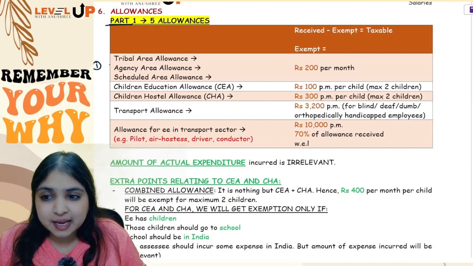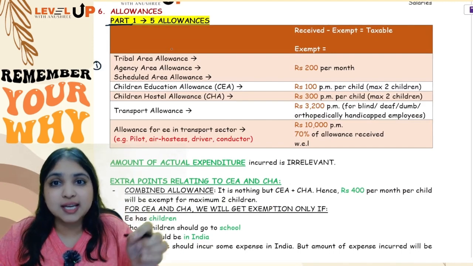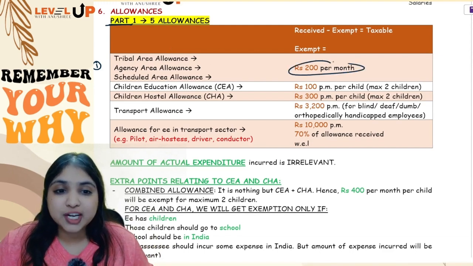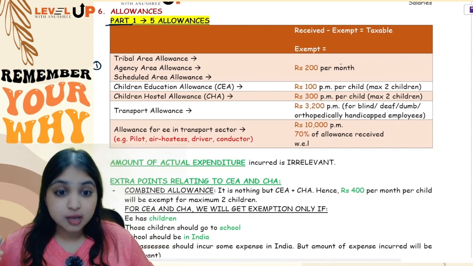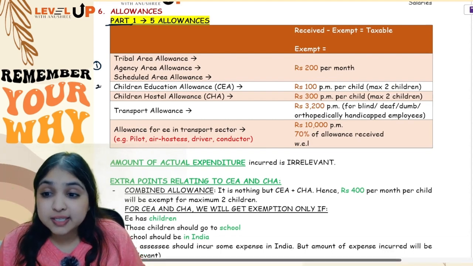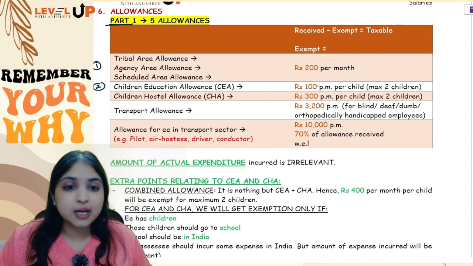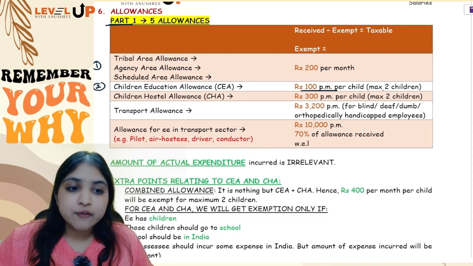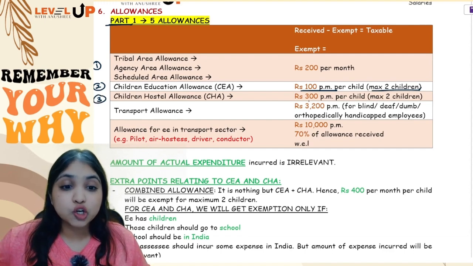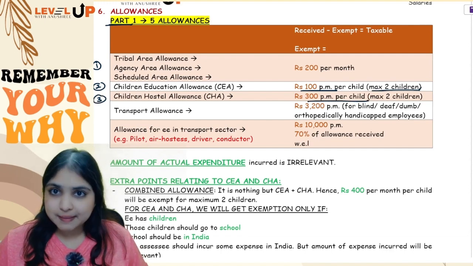Number 1, tribal area allowance, which is also called agency area allowance, which is also called scheduled area allowance. Here you will get straight away 200 rupees per month exemption. So this is your exemption. So received minus exempt, balance will be taxable. Then your second is children education allowance. Here you will get 100 rupees per month per child exemption for maximum 2 children. Then number 3 is children hostel allowance. Here you will get 300 rupees per month per child exemption, again maximum 2 children.